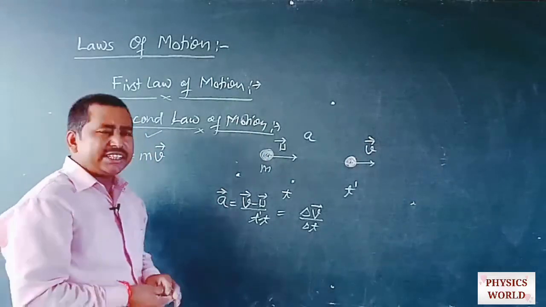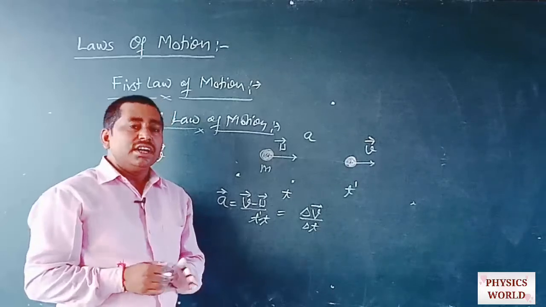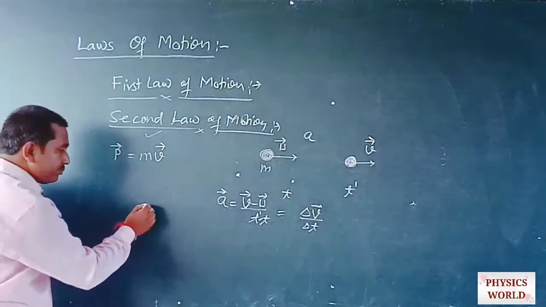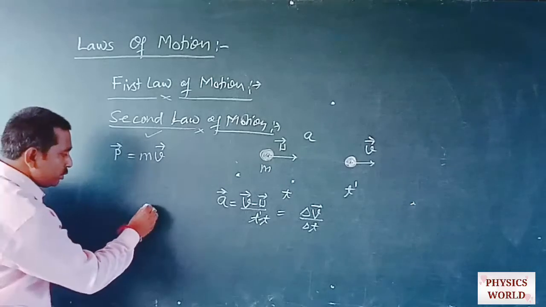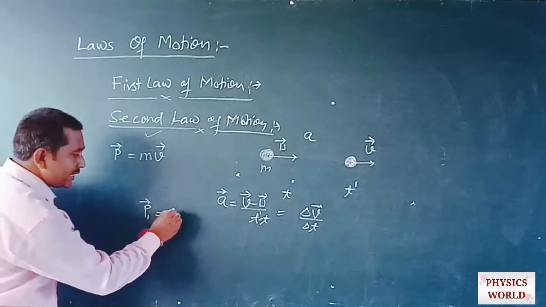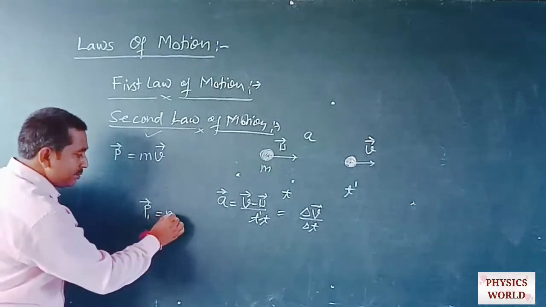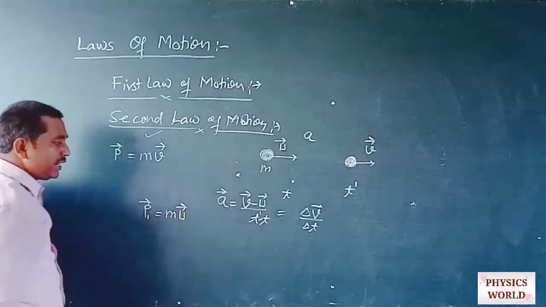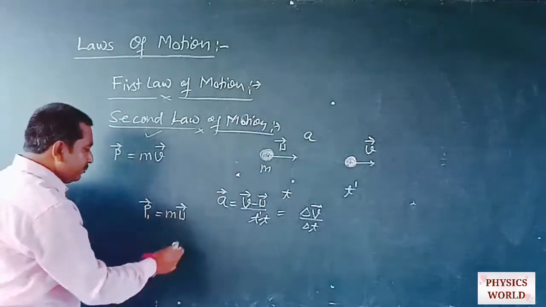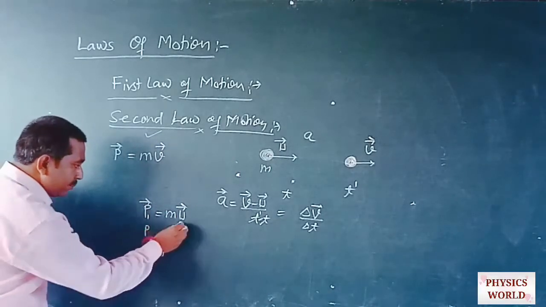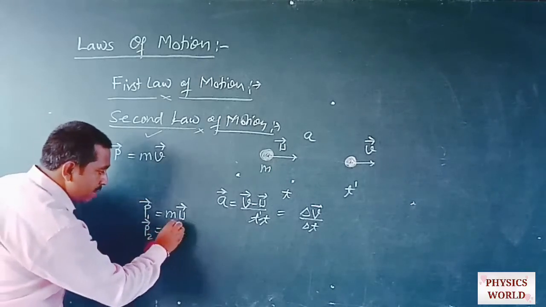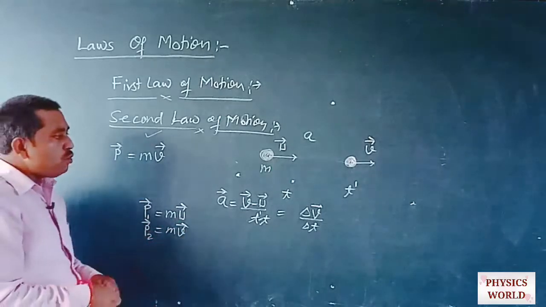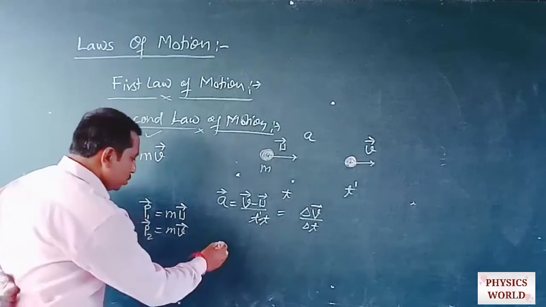That can be calculated by a simple fact that, as we know, the rate of change of momentum. If the initial velocity of the car is u, then the initial momentum is mu, and after time t, suppose its velocity becomes v, then the final momentum becomes mv. So how much is the change in momentum?